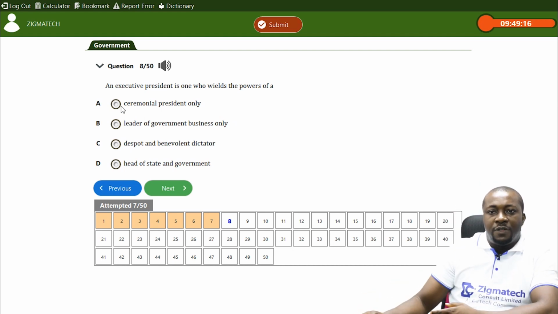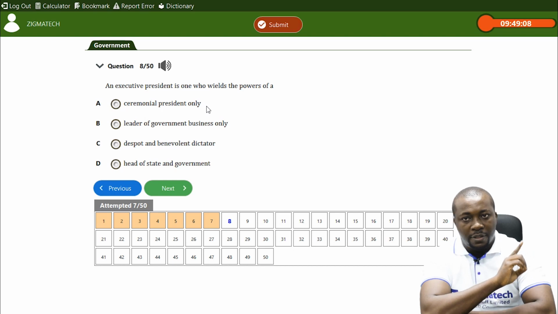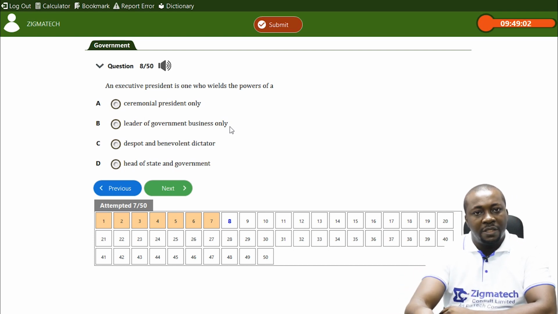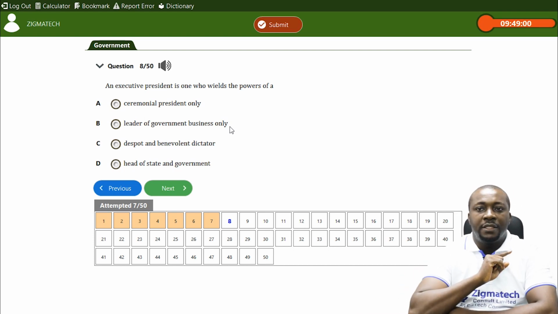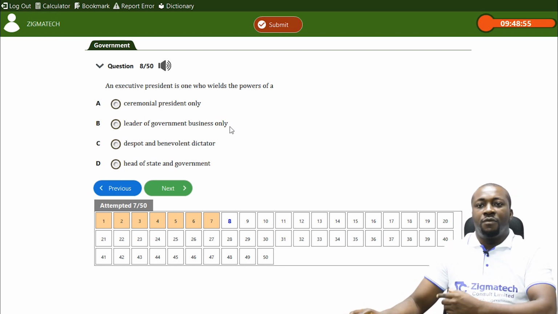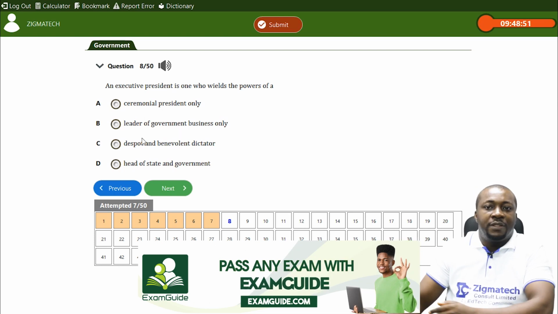Now, looking at the question from the explanation, A is one who wields powers of ceremonial president only. That is in a parliamentary system. So it's not the answer. B, leader of government business only. That is head of government only. No, of course, it's not it. It would have looked like prime minister, but prime minister is never the president.